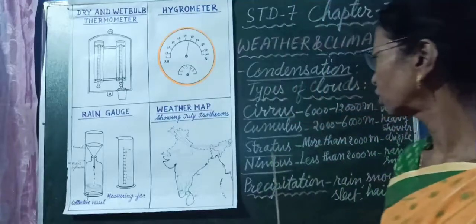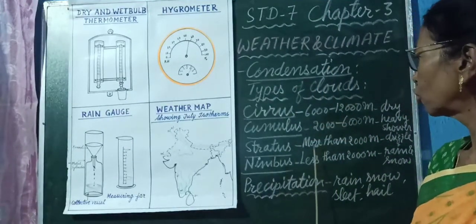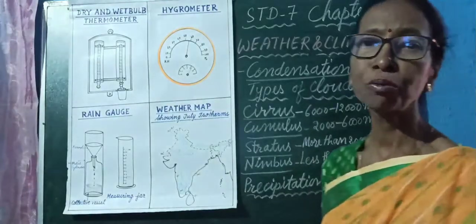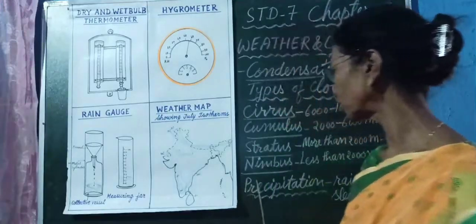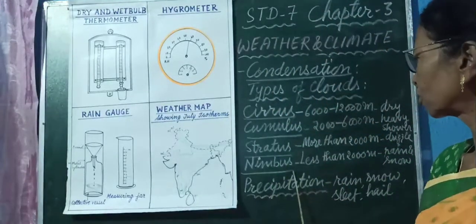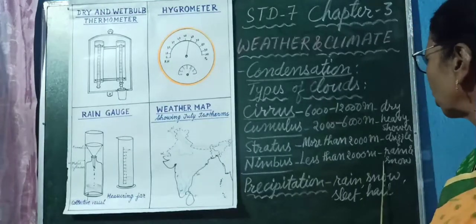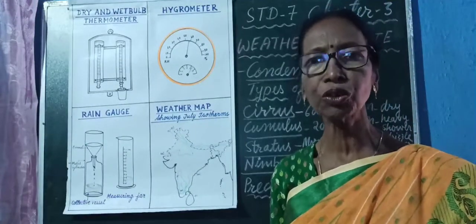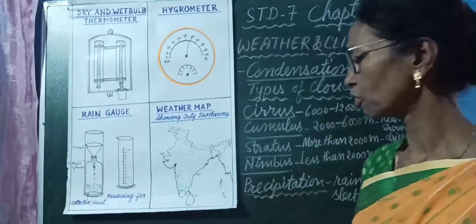The third is the stratus clouds. They are found at the altitude more than 2000 meters and they bring heavy drizzle. Then the lowest clouds, nimbus clouds. They are found at the altitude less than 2000 meters. They bring heavy rainfall, continuous rainfall or snow. So these are the types of clouds.